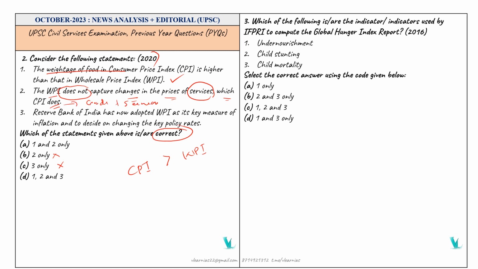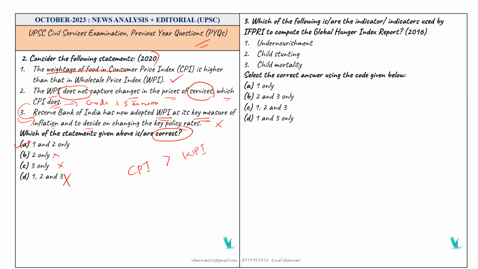If I suppose that I don't know this answer, then we can move to the third one. The Reserve Bank of India has now adopted WPI as its key measure of inflation to decide on changing the key policy rates. We know that RBI is focusing on CPI, so this one is wrong. Then we can exclude the third option, and the remaining 1 and 2 is the correct answer.